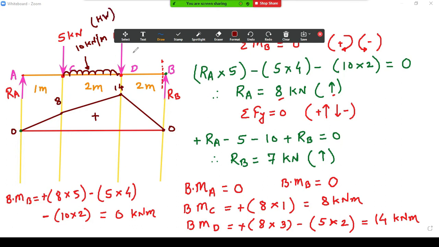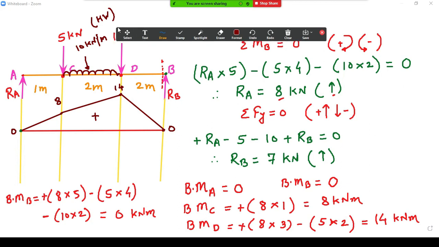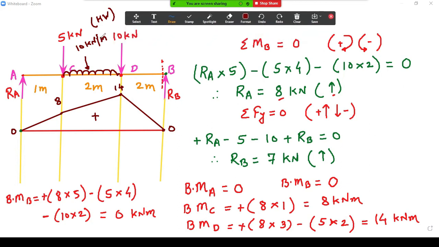So today do this thing, and you will observe the change. If this UDL is moving downward, then it should be minus. Now this is UDL, it is moving down, so you should take minus. This sign convention you should use for the forces. And now calculate the bending moment diagram. Okay, so for today it is enough now.